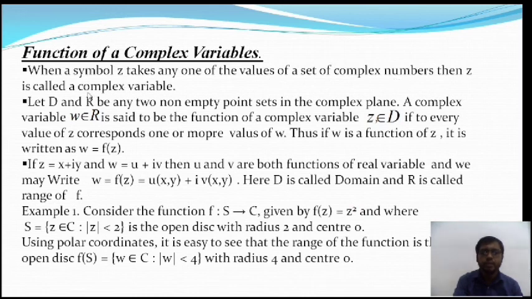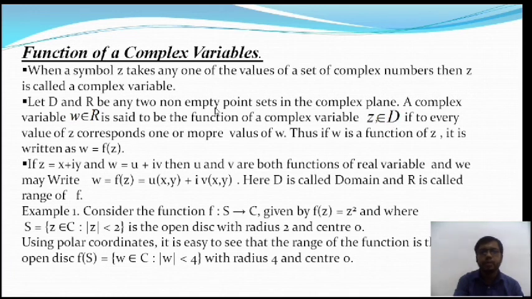and the complex variable is not arbitrary; it is actually a variable point, and it differs for the different points of the complex plane. Okay, so now we'll talk about a function of a complex variable, on a domain D. Let D and R be any two non-empty point sets in the complex plane. D is the domain and R is the range set.